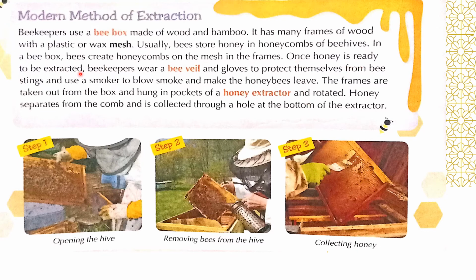Once honey is ready to be extracted, beekeepers wear a bee veil and gloves to protect themselves from the bee stings, and use a smoker to blow smoke and make the bees leave. So once the honey is ready to collect or extract, what do these beekeepers do? They wear a bee veil. You see this? Something they put on their head. Yes, that is a bee veil, and they put on gloves also. Here you see the gloves, to protect themselves from the bee stings.